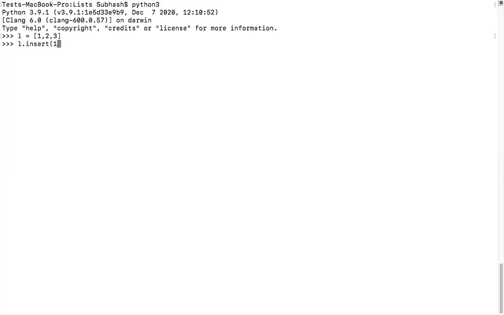Insert at 1, say 8. Now, did you see the difference? Okay, sir, 0, 1, and 2. So in the first position, actually this is currently the first position, but yes, I want to insert at the first position a value of 8. So it got inserted over here, and the rest moved towards the next position.